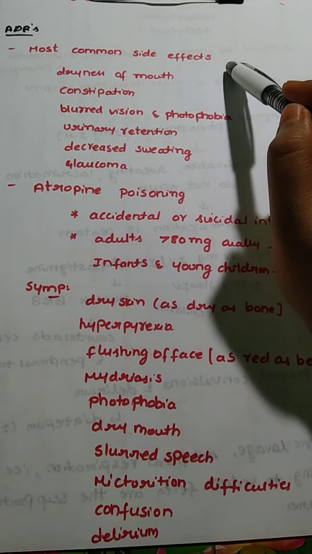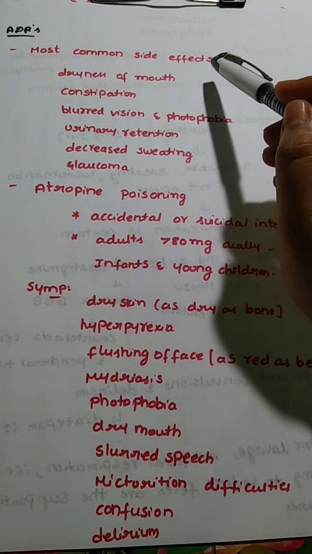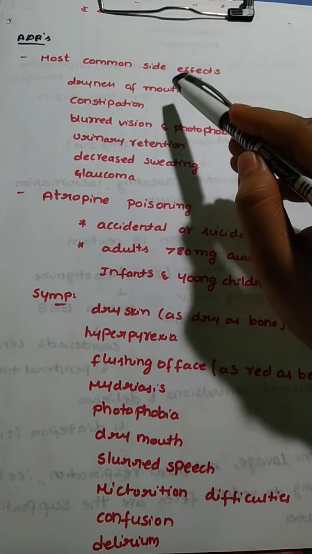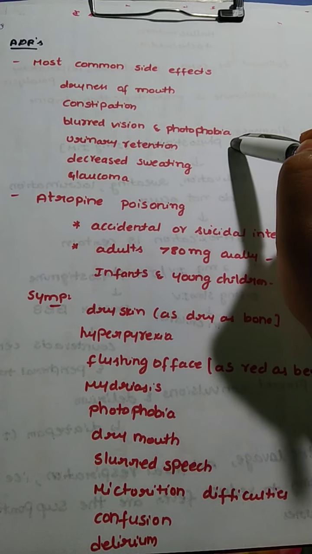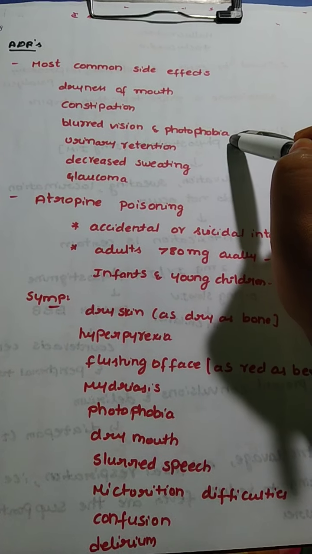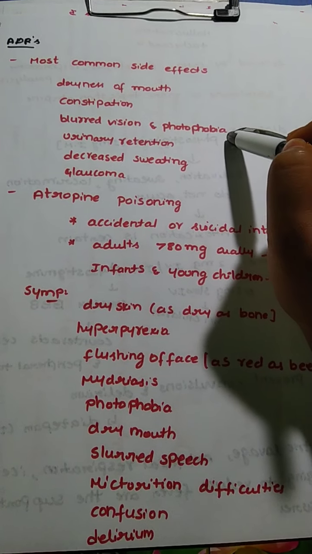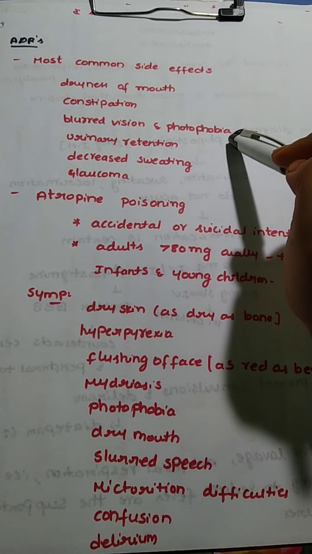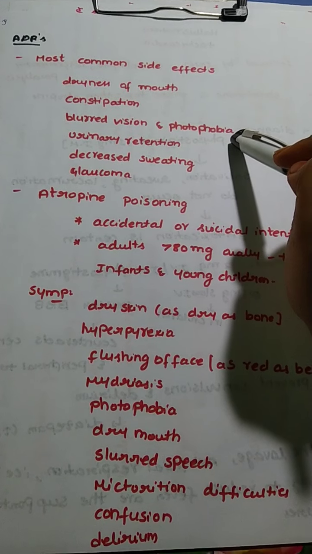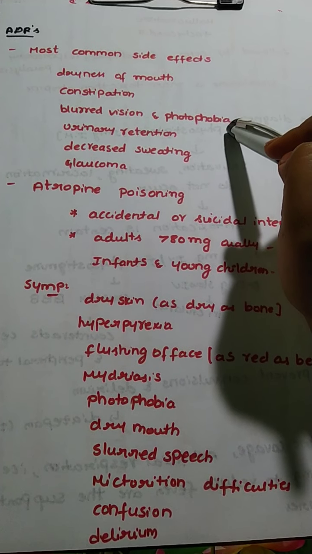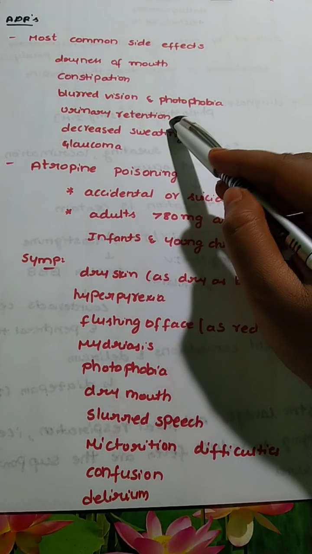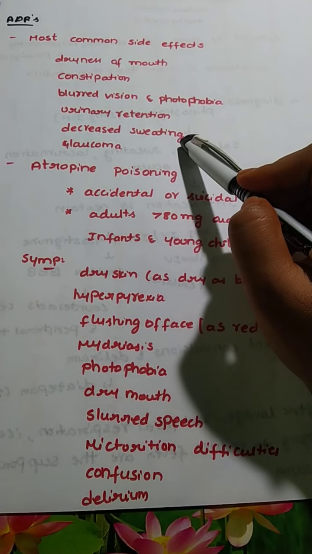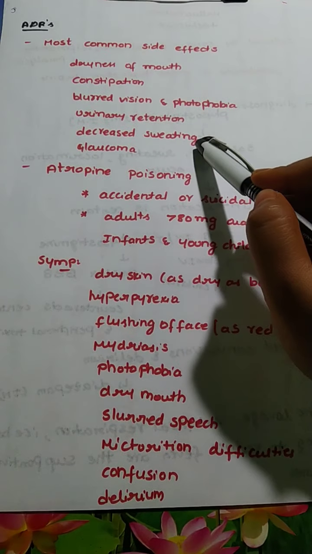Adverse reactions of parasympatholytics include all these things. The most common side effects are dryness of mouth, constipation, blurred vision, and photophobia. Photophobia means the person will be very sensitive to light, either the light in the house or the bright light caused by the sun. It causes pain and discomfort to the patient. It causes urinary retention as the bladder muscles are completely relaxed. There is decreased sweating, which is anhidrotic action, as I already said earlier.